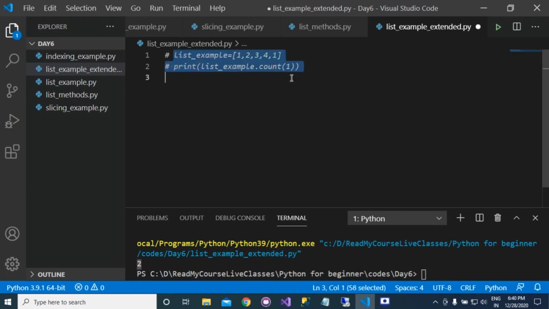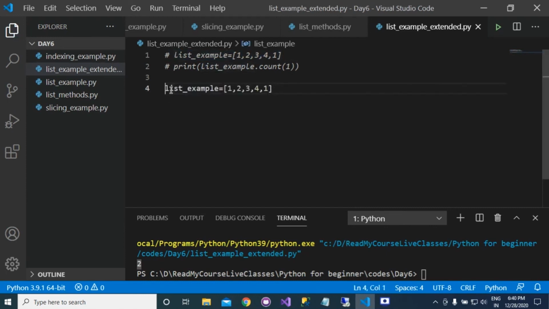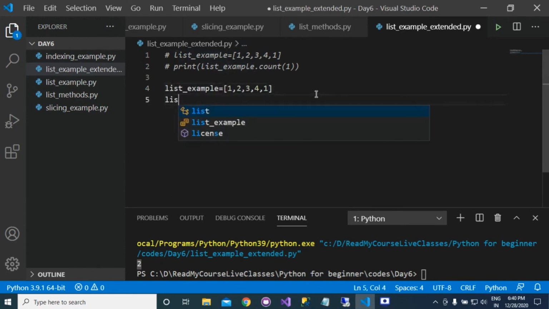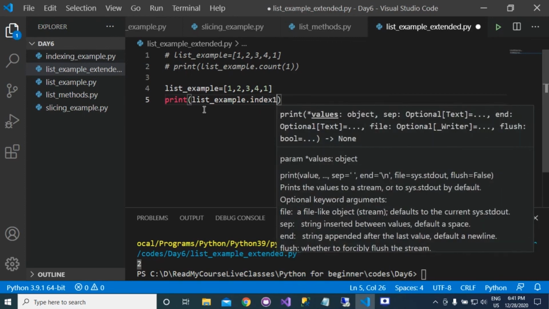I am commenting this code. Next is the index method. Suppose that we have a list, and if you want to check the index of the value 1, you can call the index method: list example dot index, and pass the value 1.